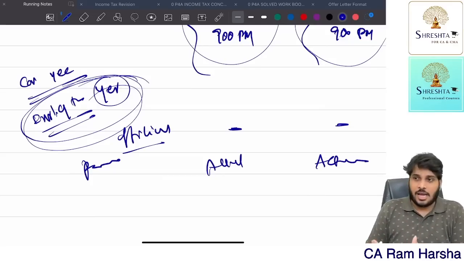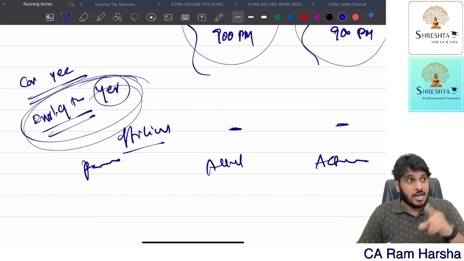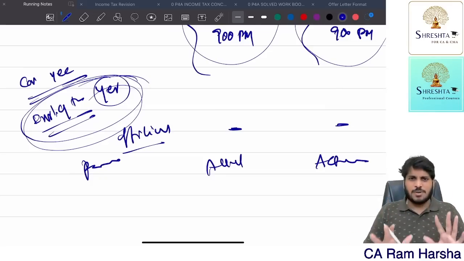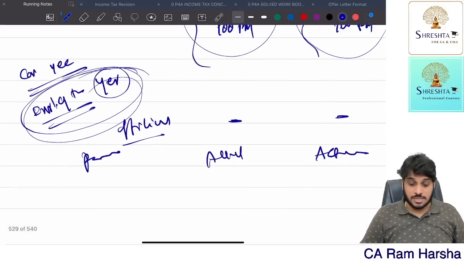Sir, for an employee's car, the 10% per annum and all that don't apply. That applies when the company provided the car. Here the car is owned by the employee. We are only giving him the expenses. If the expenses are completely for personal purpose, the entire car expense is perquisite.